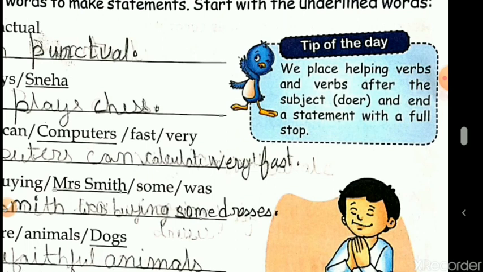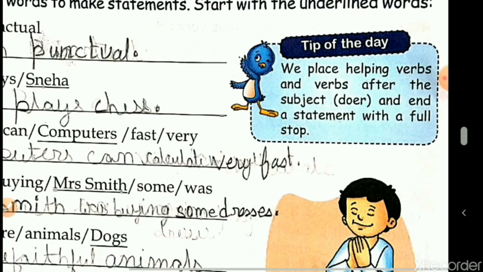We have learned two types of sentences in this unit. One is statement, that means a simple sentence, and the other one is interrogative sentence, that means all the sentences which ask questions. So the interrogative sentences, the questions, end with a question mark, whereas the statements end in a full stop. But you need to keep in mind that when you'll be arranging the words in correct order, the verb and helping verb always come after the subject. Subject is the doer who is doing the action, and always remember that statements end in a full stop, whereas an interrogative sentence ends in a question mark.